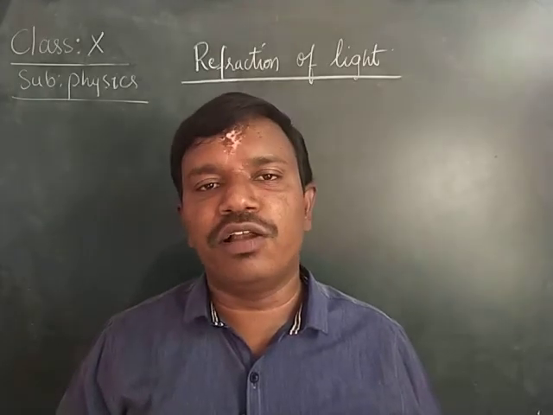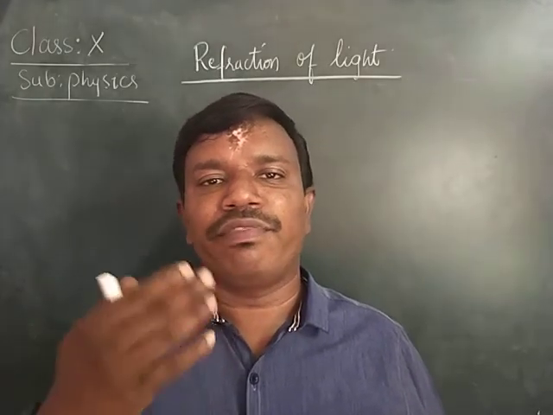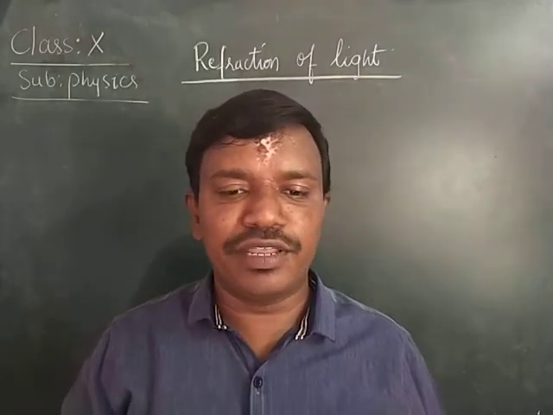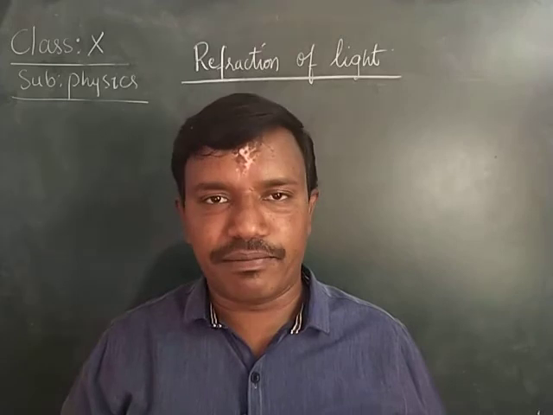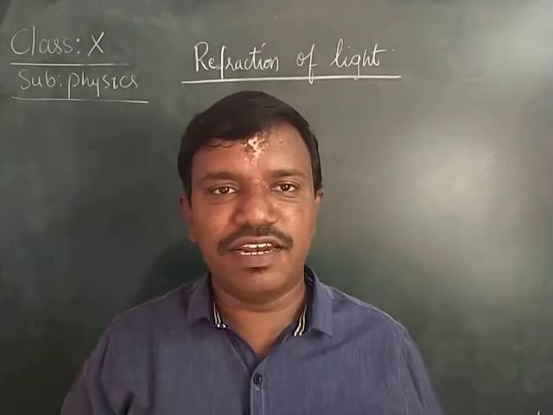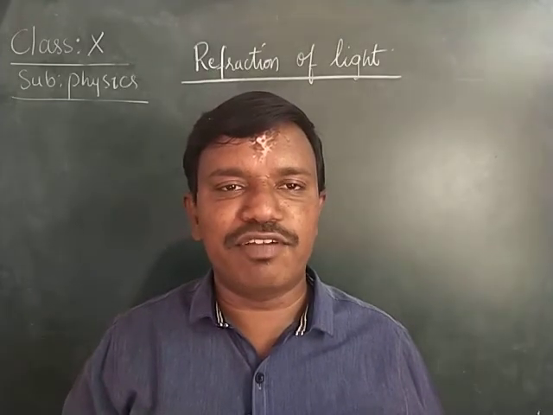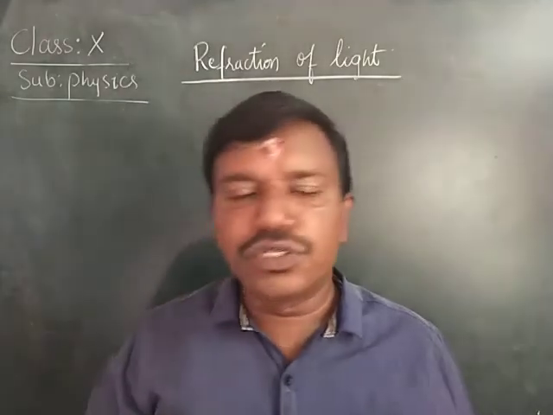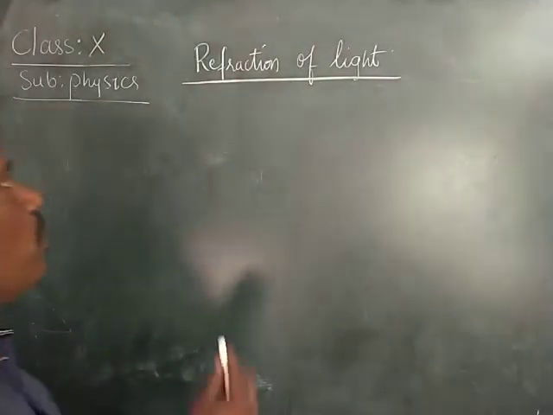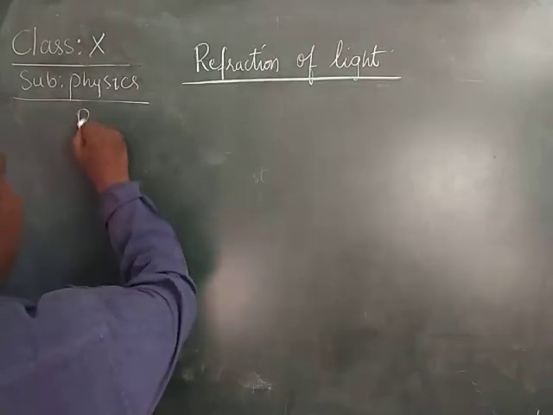And here we also learned the ray diagrams when the light travels from rarer to denser and denser to rarer. Okay, children. In the last class we learned about the ray diagrams when the light ray travels from rarer to denser and denser to rarer. Today we will be learning about one more topic called the refractive index.